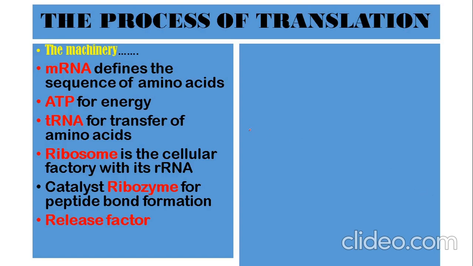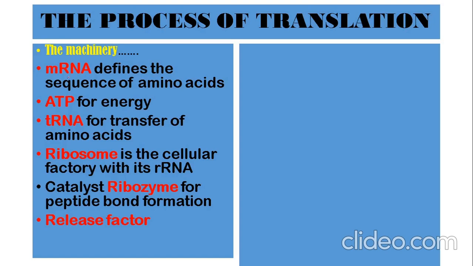Now, what does the mRNA do? mRNA will define the sequence of amino acids which are to be lined up for the formation of the polypeptide. So mRNA will have the sequence of nucleotides which will work in triplets.